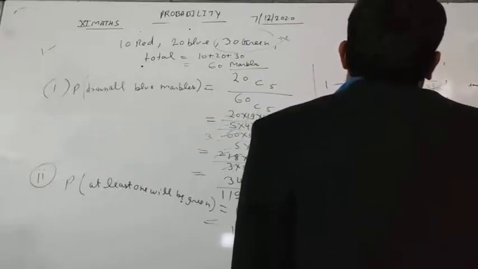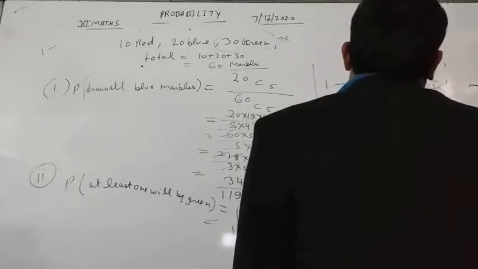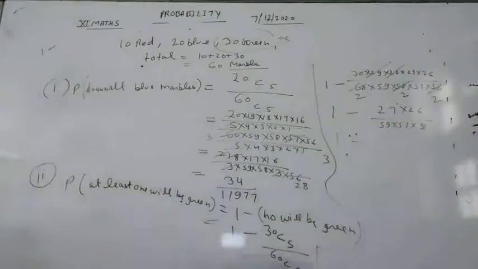So here will be 27 and 26 on top and below 59 into 57 into 8. So 1 minus, after solving this, calculating, we can write 117 by